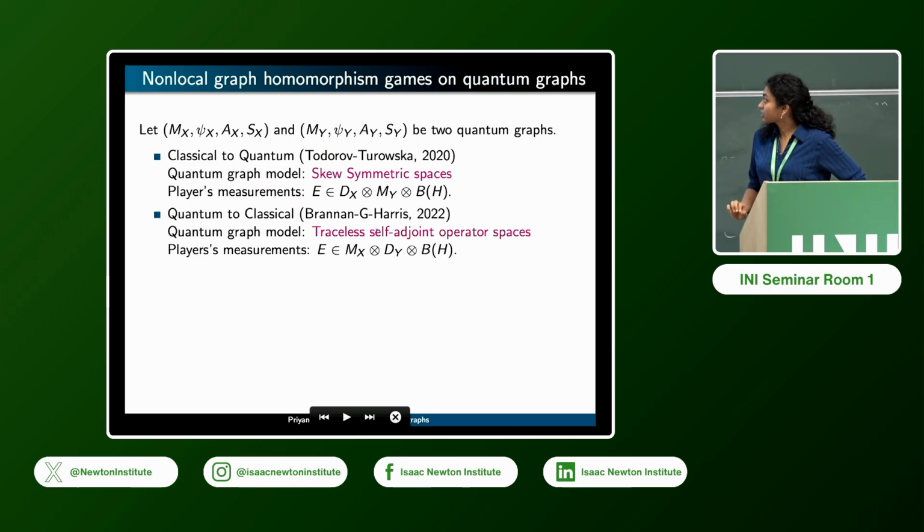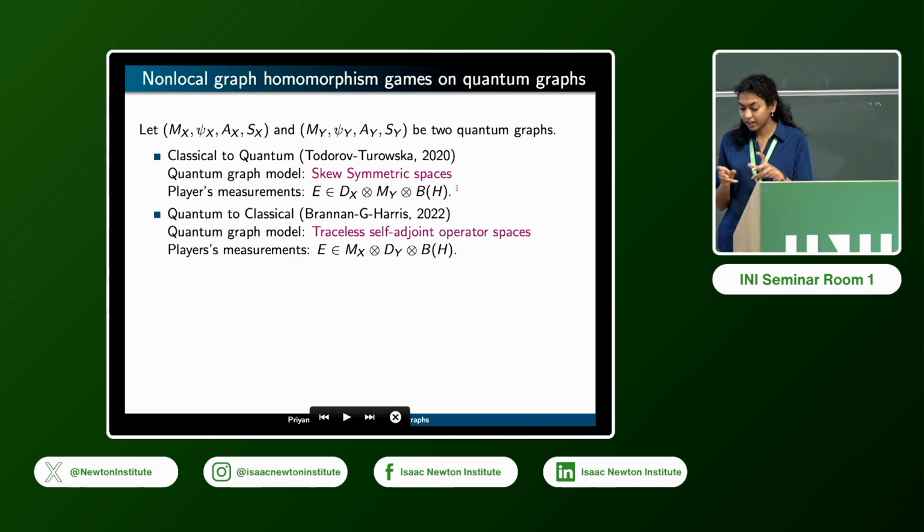And in the second case, quantum to classical homomorphisms, we look at traceless self-adjoint operator spaces. In a way, these two are the same, but this game is still different from the other because in the first case, you take an entire vertex and give it to one player as their input.